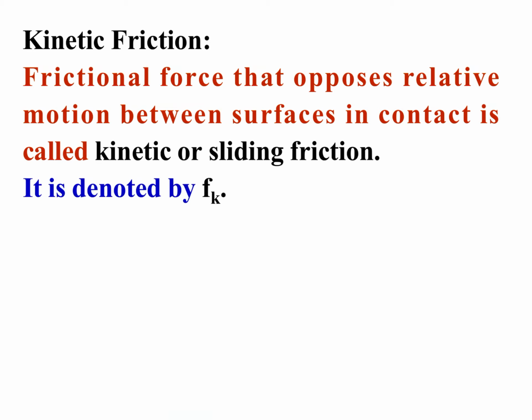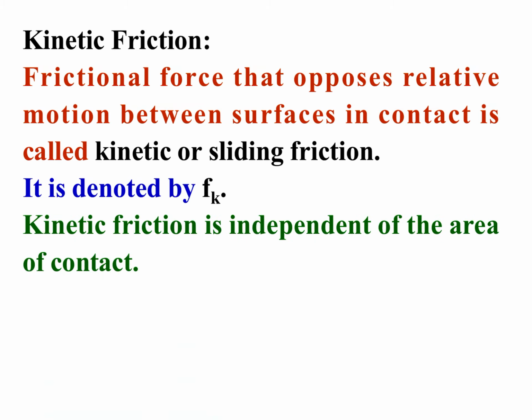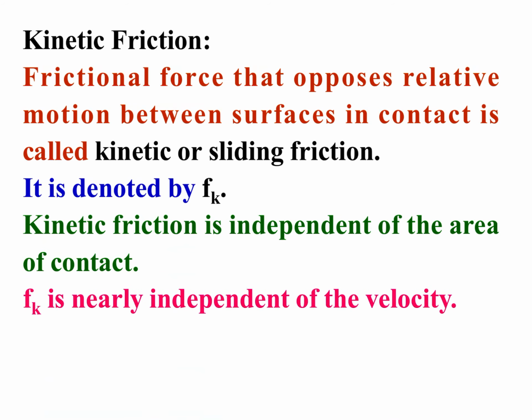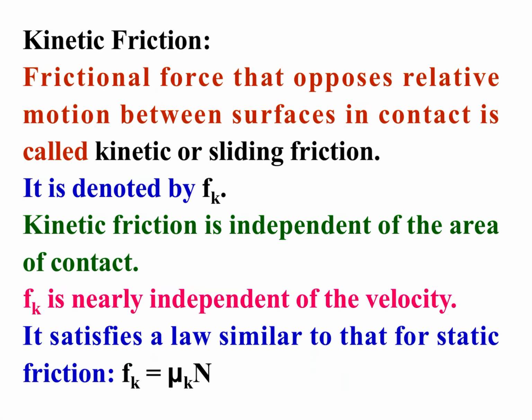It is denoted by Fk. It stands for kinetic friction. K stands for kinetic and F stands for friction. Kinetic friction is independent of the area of contact. Fk is nearly independent of the velocity. It satisfies a law similar to that of static friction.